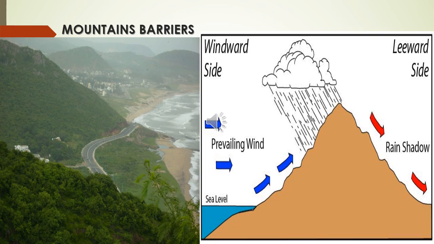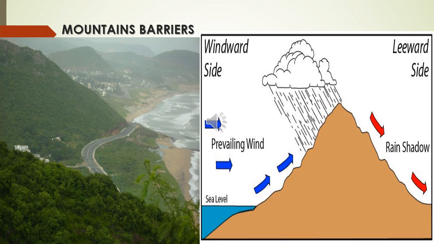So thus they have a great influence over the climate. Mountain barriers: the windward side of the mountain, which faces the prevailing wind, receives heavy rainfall. You can see in this picture, windward side, leeward side. The windward side is the side of the mountain which faces the prevailing wind. So here it receives heavy rainfall.